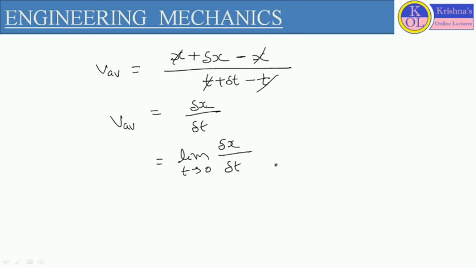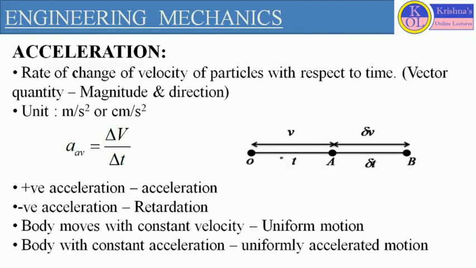So this is about the instantaneous velocity. Now let's see the third term, that is called acceleration. Acceleration we can define as the rate of change of velocity of the particle with respect to time. Here we will use the velocity of the particle or the body. So it is defined as the rate of change of velocity of the particle with respect to time.